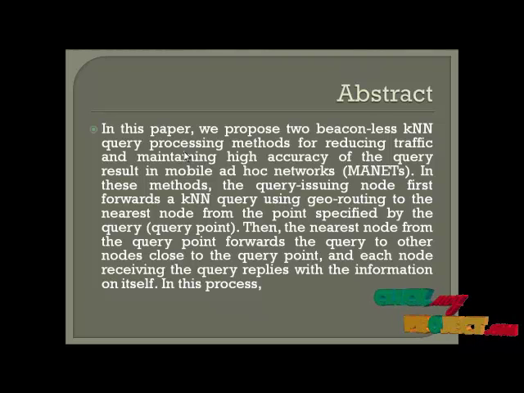In this method, the query issuing node first forwards the KNN query using geo-routing to the nearest node to the query point. Then the nearest node forwards the query to other nodes close to the query point, and each node receiving the query replies with information about itself. In this process, we adopt two different approaches: one is explosion and the other is spiral. Explosion is used to send the message through the explosion method, and spiral is used to send it in a ring type method.